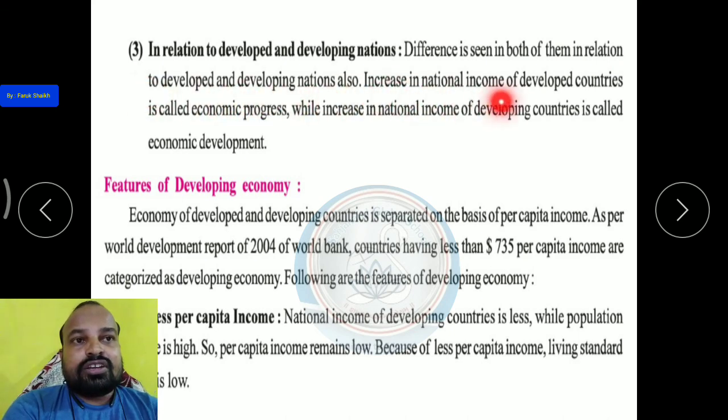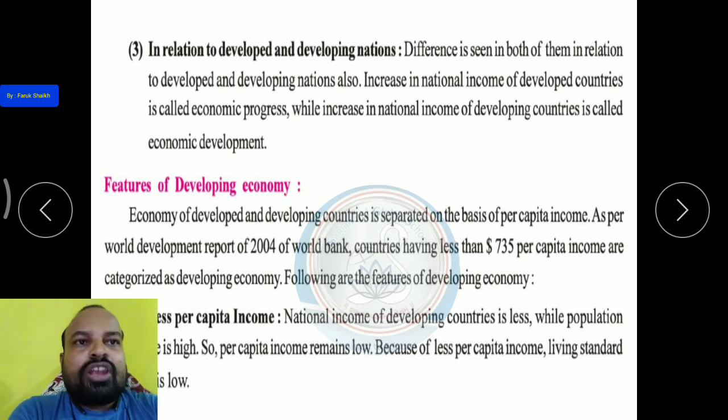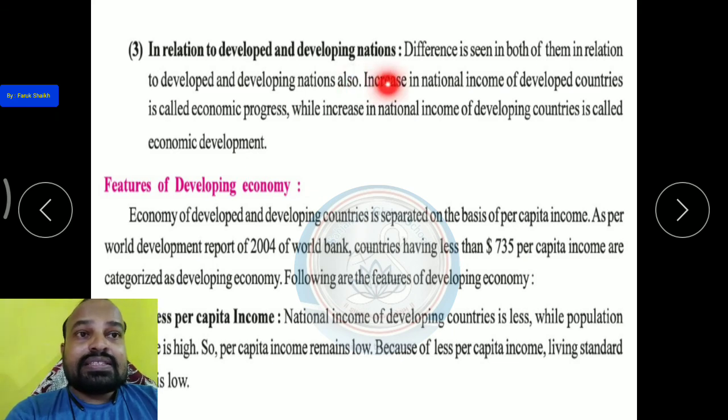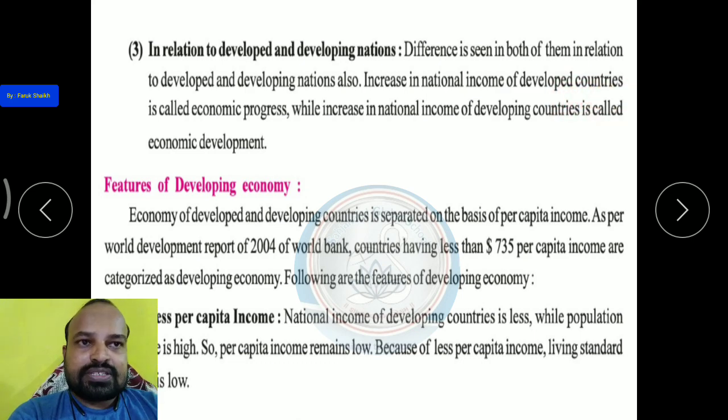Increase in national income of developed countries is called economic progress, while increase in national income of developing countries is called economic development. Here is the very simple way they have explained economic development and economic progress. So, which countries are already developed? Okay, so increase in national income of a developed country is called economic progress.